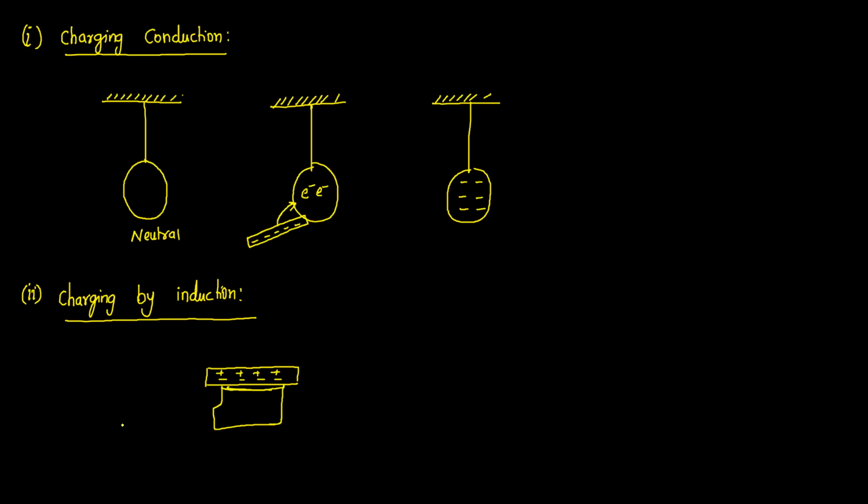Now what I did, I have brought a negatively charged body close to this object. Now due to the phenomenon of induction, what will happen? I am not touching, I am just bringing the negatively charged body closer to this object. Due to induction, at this end, positive charges will be induced because this is a negatively charged body.